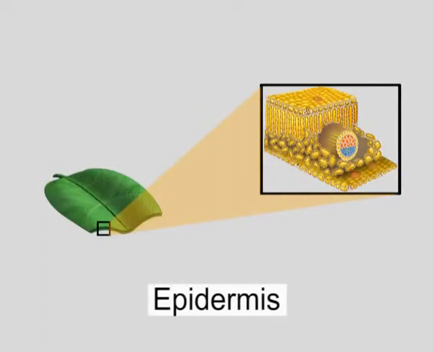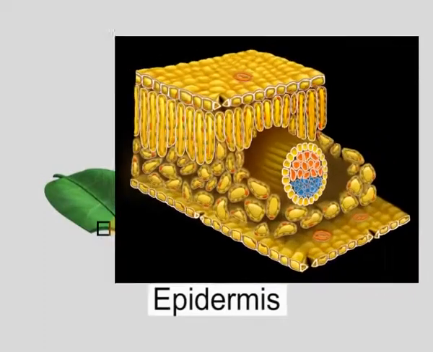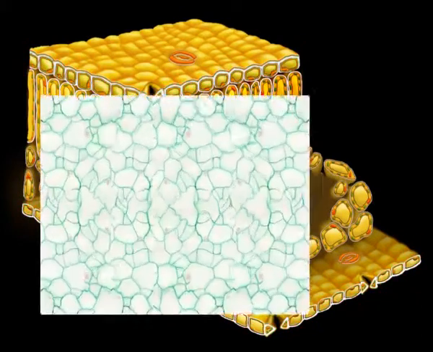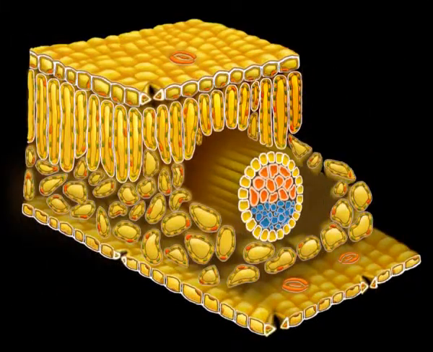Epidermis. The epidermis is the outermost covering of the plant body. It is commonly described as the skin of the plant body. It is usually represented by a single layer of compactly arranged barrel-shaped parenchyma cells. The cells vary in shape and size. They are arranged to form a continuous layer interrupted only by stomata.